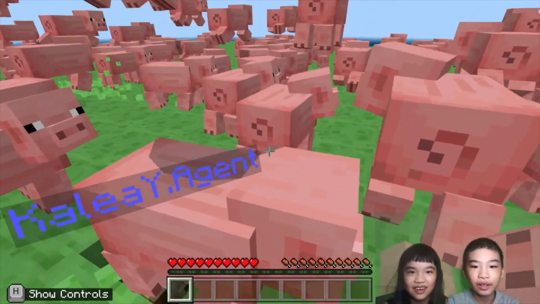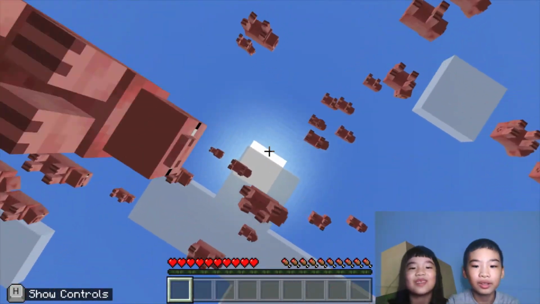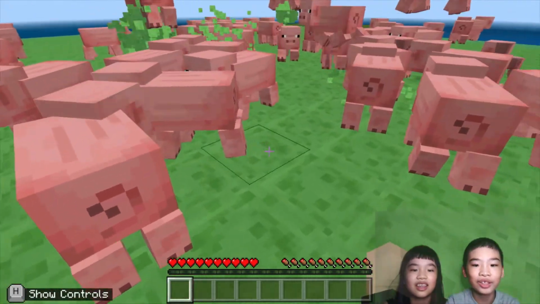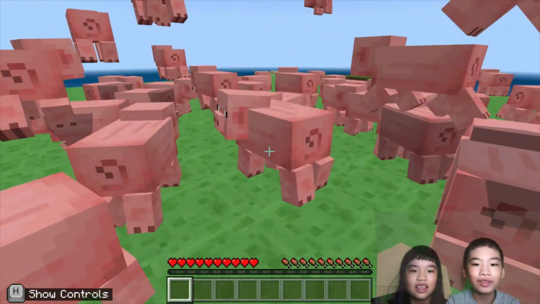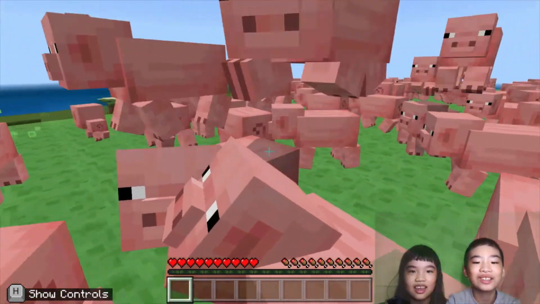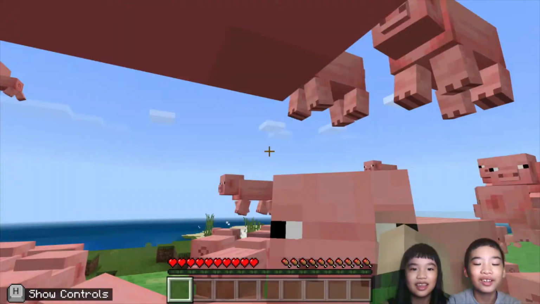Okay, let's get out of here to see how many pigs there are. If you keep bouncing, there's more pigs coming. Okay, I'm going to push through the pigs. I'm getting slow because the slime makes me slow. The pigs are bouncing on top of the pigs. Yeah, kind of funny. Hey, jump again. Let me get out of here.